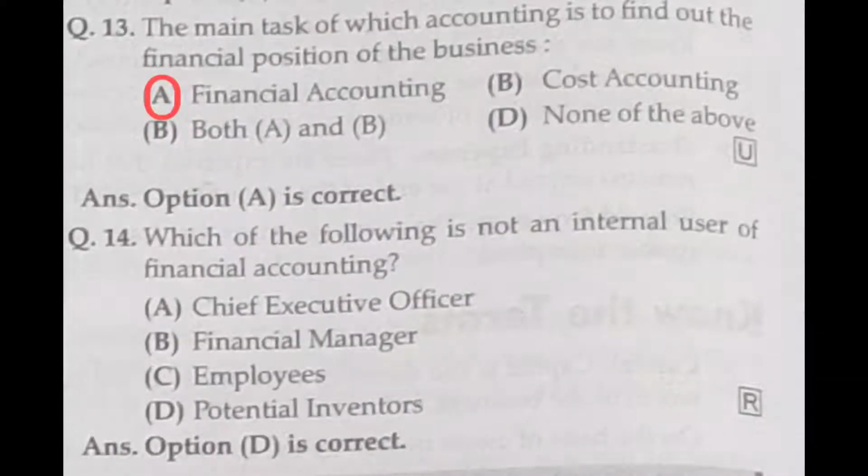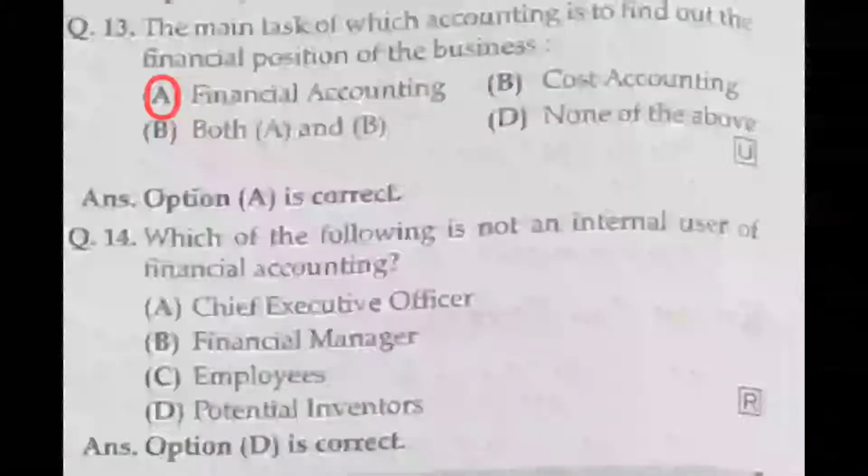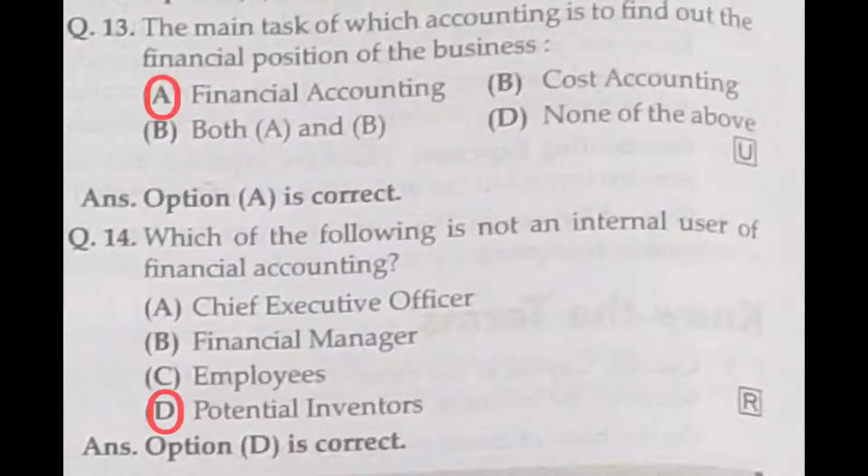What is asked in the question? Who is not an internal user? That is a potential investor. He is a potential investor, an outsider, so he is not an internal user of financial accounting. So option D is the correct answer.